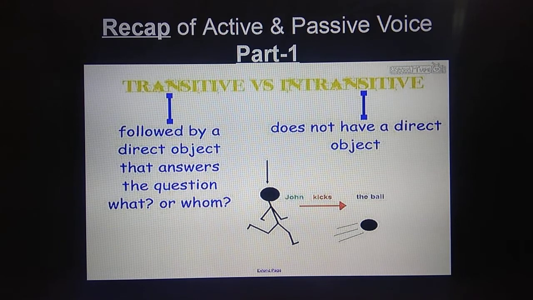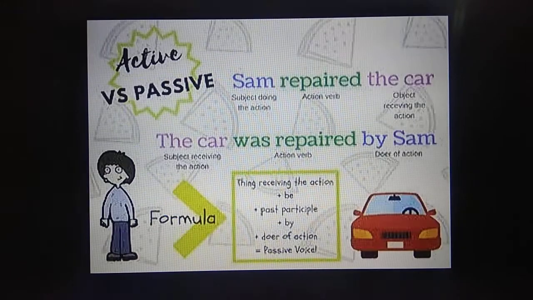So transitive verbs are expressed in passive voice. In active voice, subject is given importance. That is the doer of the action is given importance. And in passive voice, the focus is on the action. In active voice, the doer of the action is given importance, and focus is given on the action in the passive voice.